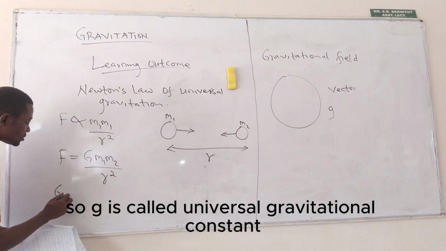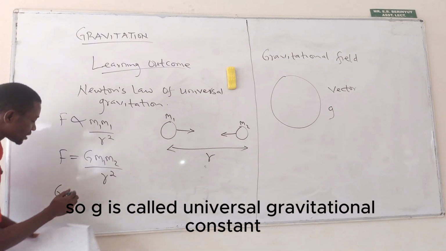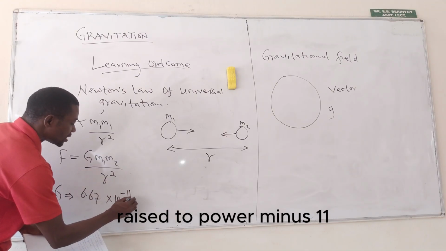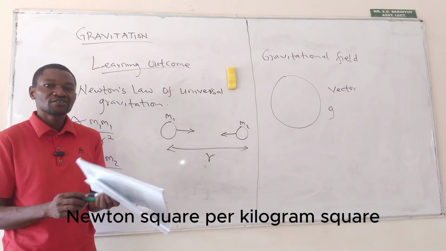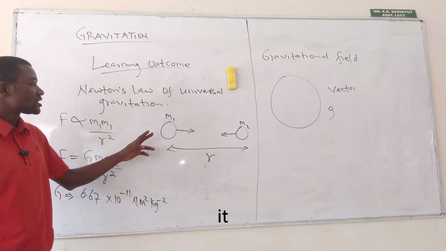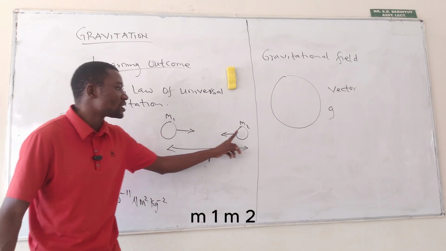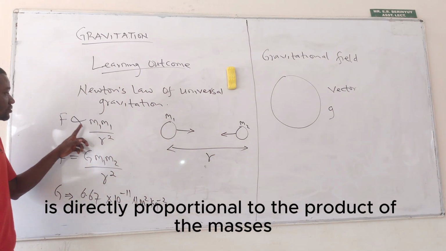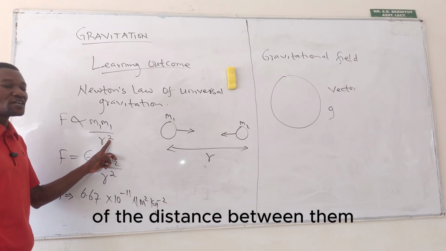So G is called the universal gravitational constant, and its value is 6.67 times 10 raised to power minus 11 newton meter squared per kilogram squared. According to Newton's law of universal gravitation, the force of attraction between two masses, m1 and m2, separated by a distance r, is directly proportional to the product of the masses and inversely proportional to the square of the distance between them.